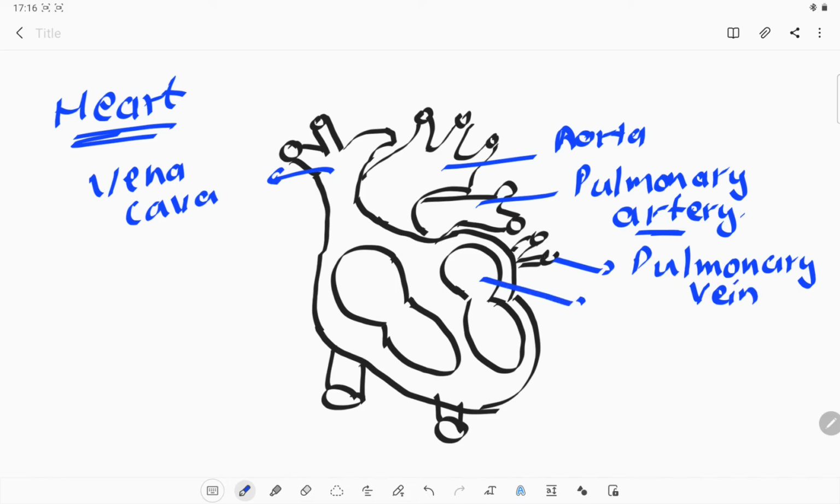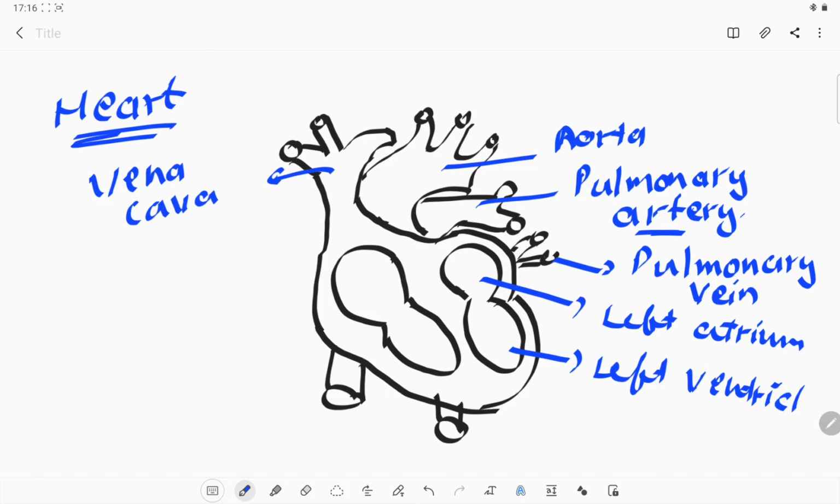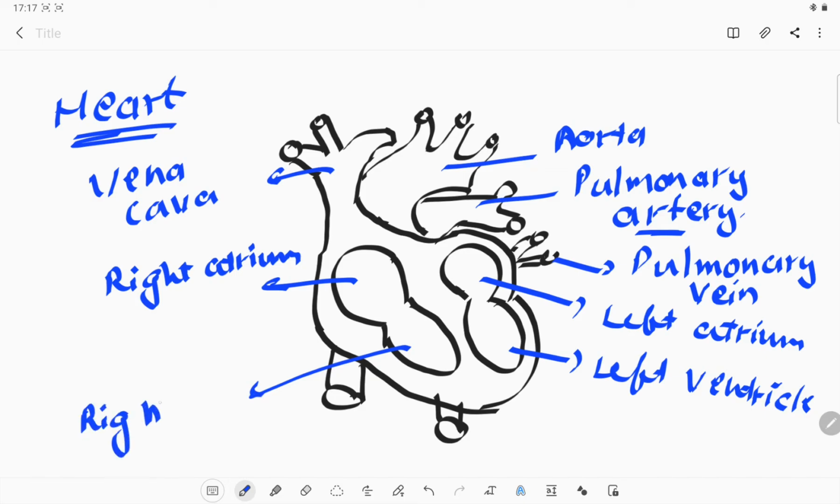Okay, and this is the left atrium, and this is the left ventricle. Always the lower portion is known as the ventricle and the upper portion is known as the atrium. Here it is the right atrium, and the lower portion is known as the right ventricle.